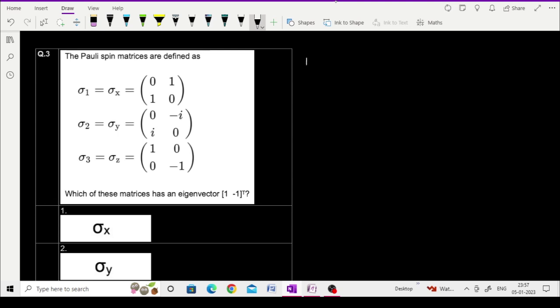This is the Pauli spin matrix. Okay, you will remember something for that. There is sigma 1, sigma x, 0 1 1 0.